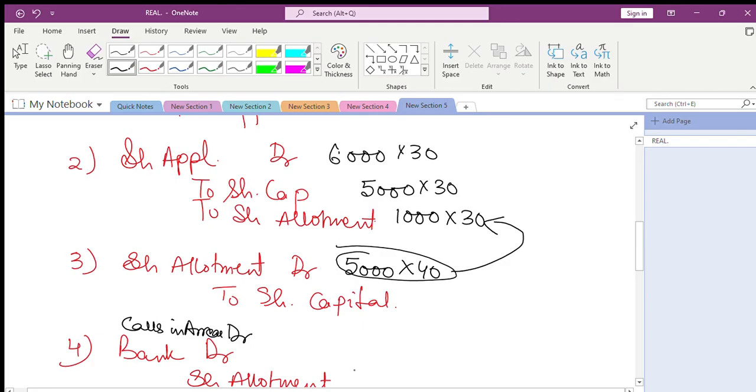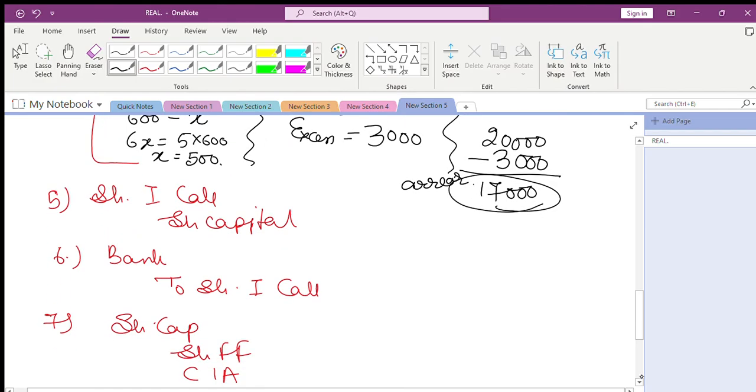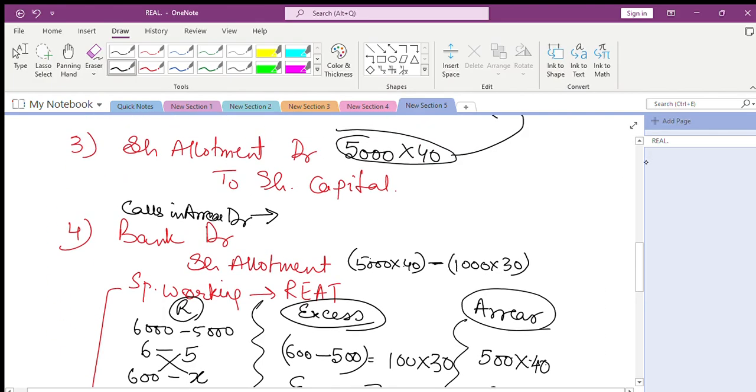Allotment, what is due is 5,000 into 40. But let me minus what I have already received, 1,000 into 30. Now calls in arrear is the arrears amount from this person. Who is this person? Aman. We just calculated the arrears from Aman as 17,000. So what I write here is 17,000 rupees. Let's try to calculate these amounts.